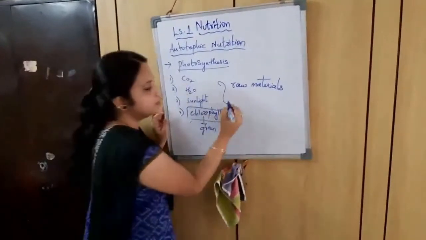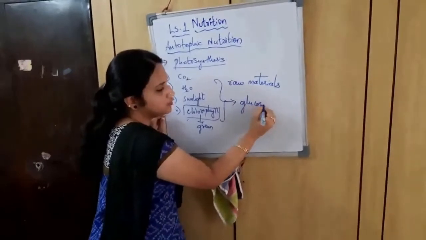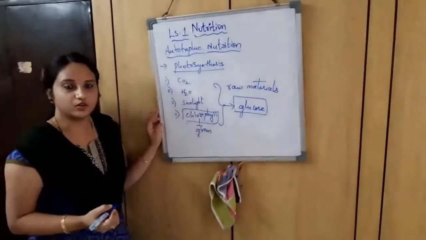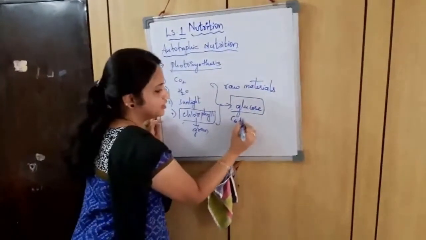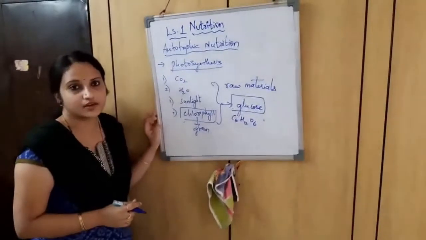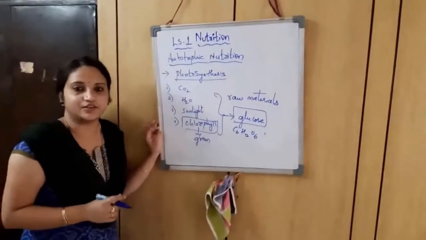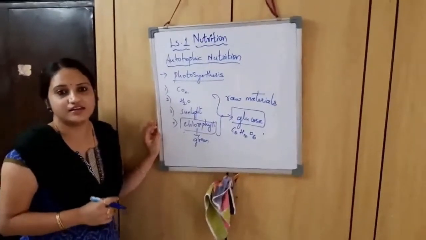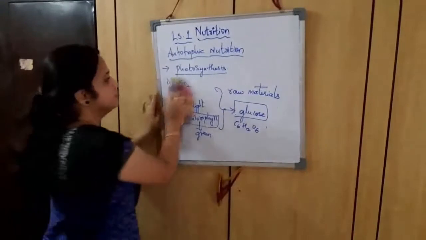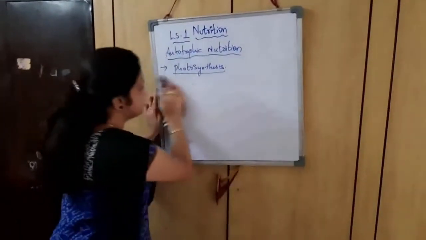The food produced at the end of photosynthesis is glucose, the simple sugar, C6H12O6. Photosynthesis was first identified by a scientist called C.B. van Niel, who gave a simple equation that represents photosynthesis.